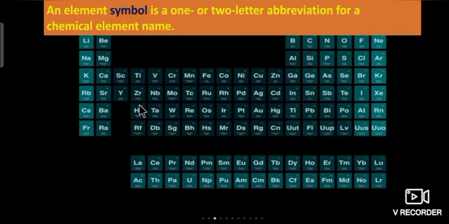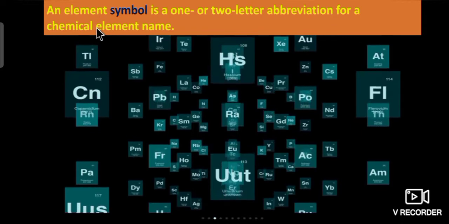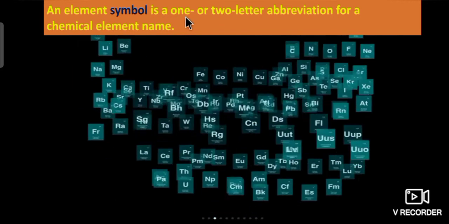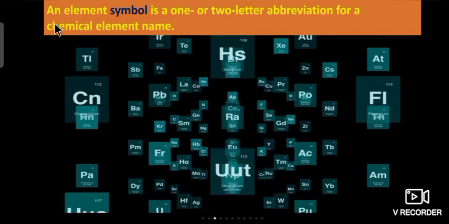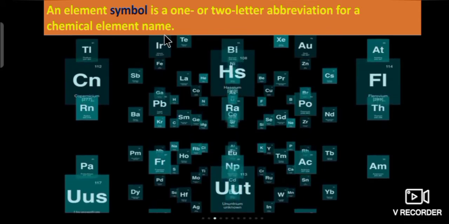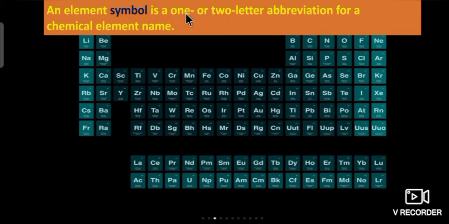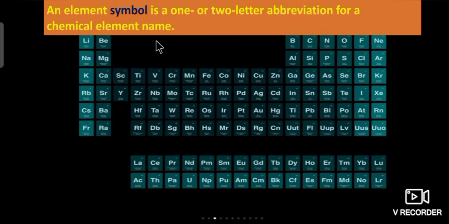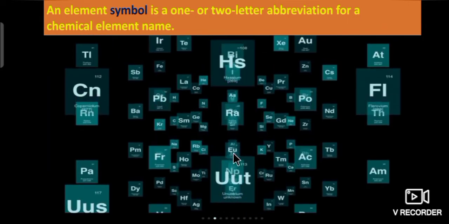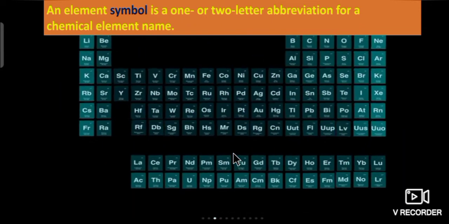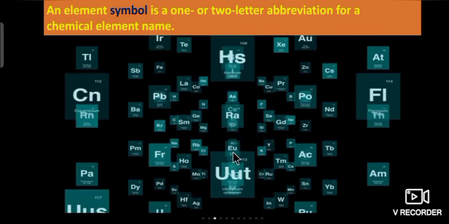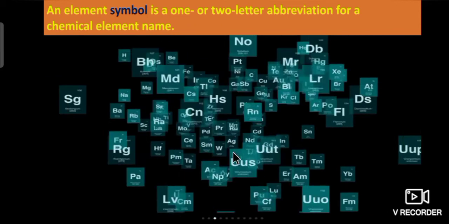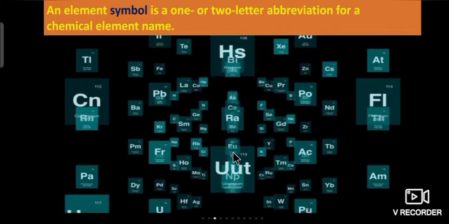Students, what is the symbol of an element? An element symbol is a 1 or 2 letter abbreviation for a chemical element name. This is the periodic table. 180 known elements are present in the periodic table, and from that we will learn about element symbols.